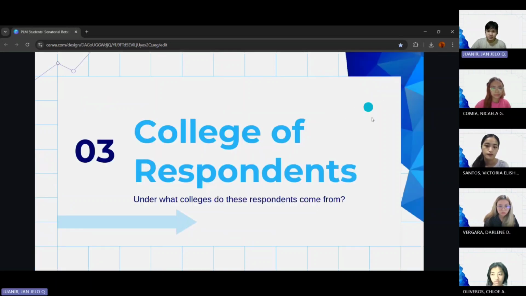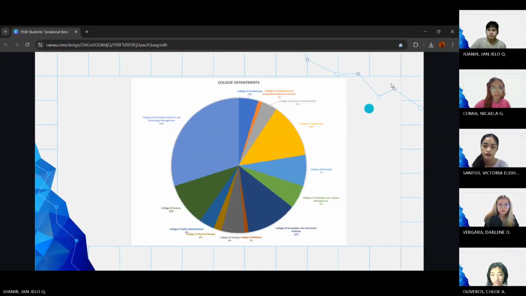So we now proceed to the next field, which is the college of the respondents. Under what colleges do these respondents come from? For the college departments, the top three colleges are College of Information System and Technology Management with 30% of the participants. Next is the College of Engineering with 13% of the participants and College of Humanities and Social Sciences with 12% of the participants.